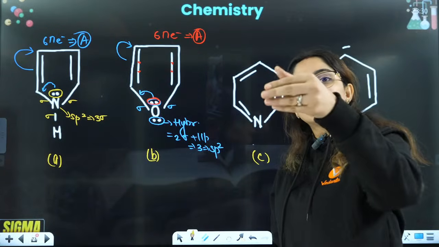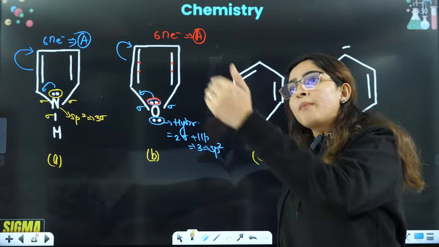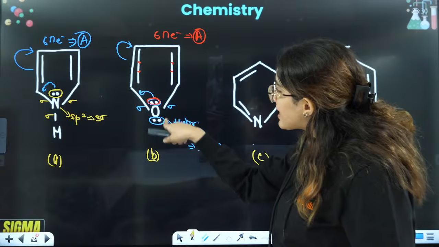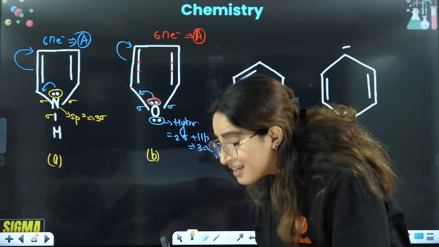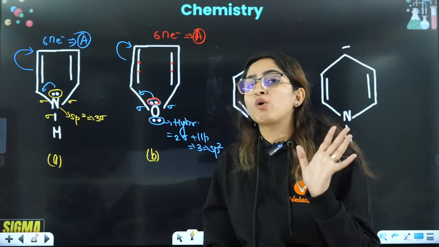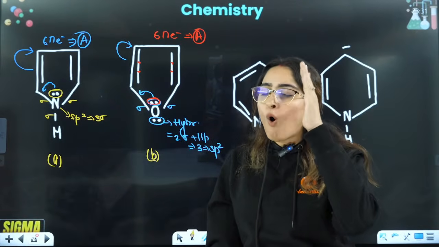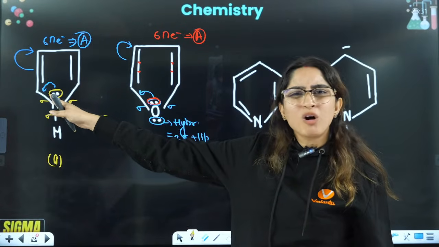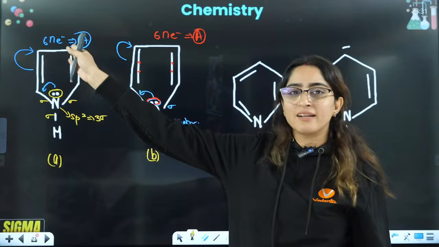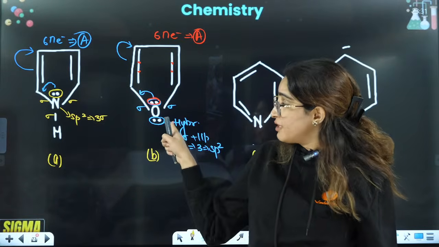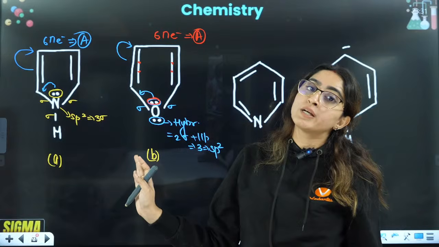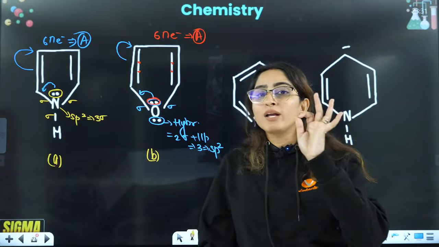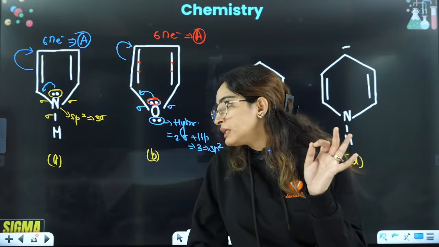One thing they can do: either they can participate in hybridization or they can participate in delocalization. If they are moving in this ring, they cannot be stable here. In hybridization, only those electrons are involved which are sitting on that atom, which are staying on that atom. These lone pairs are not loyal to the atom. They are moving here and there. These lone pairs are not loyal, but these lone pairs are loyal. Only loyal lone pairs will be involved in hybridization, and that means the ones which are not involved in delocalization will be involved in the hybridization.